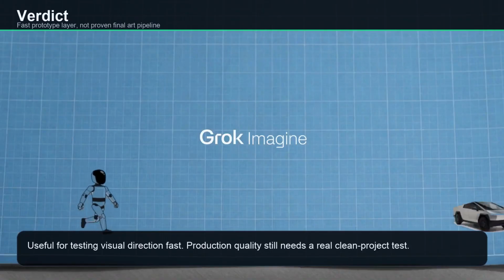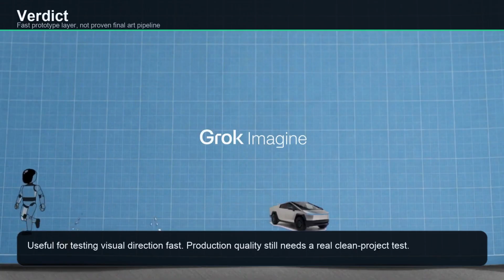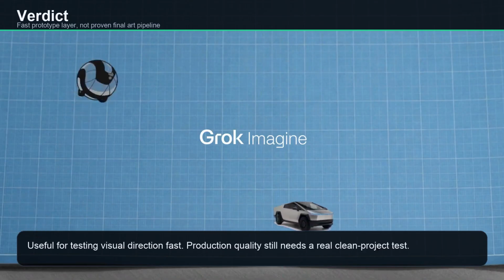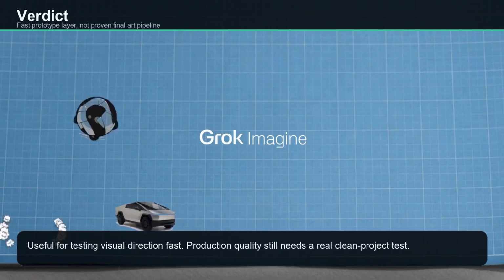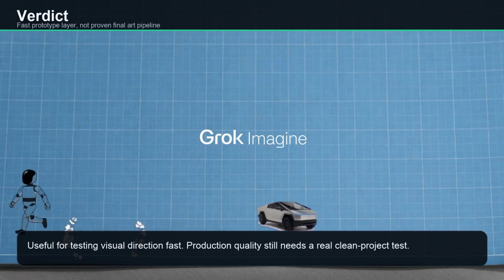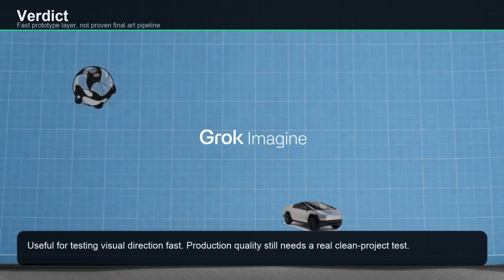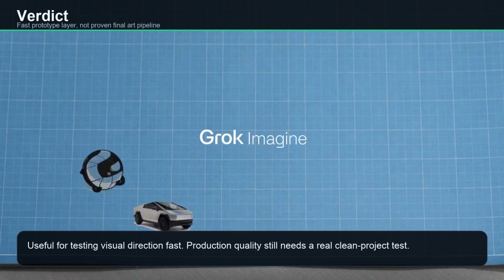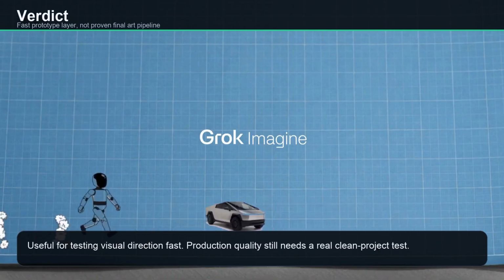There are caveats. The source clip does not prove that every generated frame is clean enough for production. It does not prove rigging quality, collision setup, animation blending, or long-term character consistency. It also does not prove that the exact Asset Forge interface is a public product you can open today. What it does prove is that xAI wants Grok Imagine to be used as a rapid visual prototyping layer, not only as a toy for standalone videos.